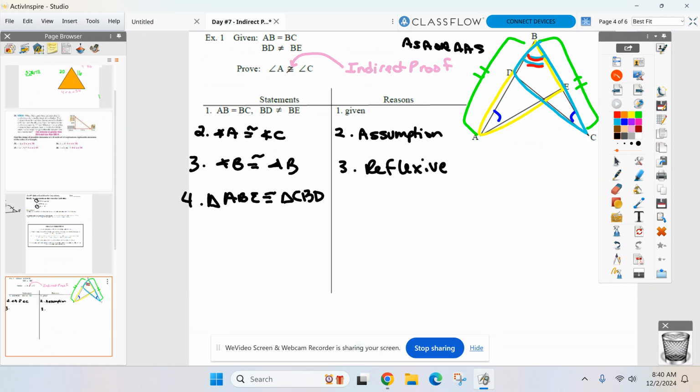Take one of the triangles and draw it out if you have to. If you can see if that side's in the middle, you don't need to. So I'm going to draw out BCD real quick. Mark all the markings I have. I have angle C with an arc mark, I have BC with a hash, and then we just marked angle B. Pretty easy now, isn't it? What's the method? Angle, side, angle.